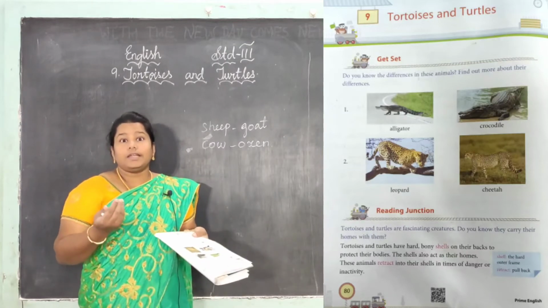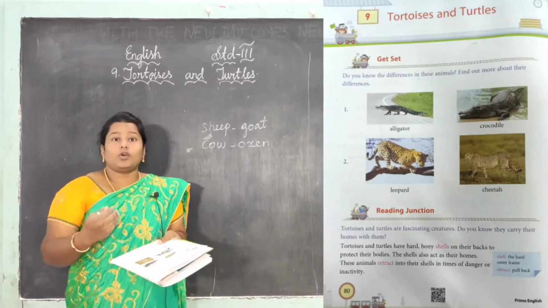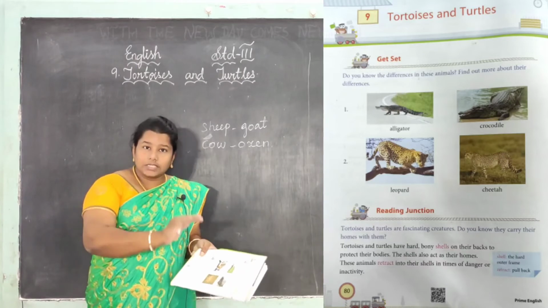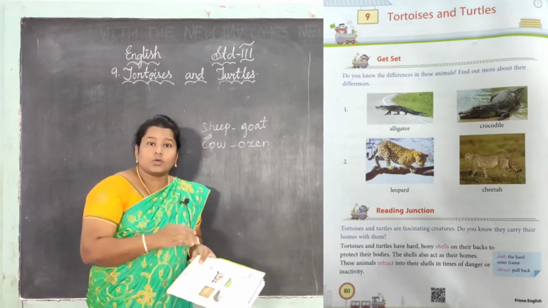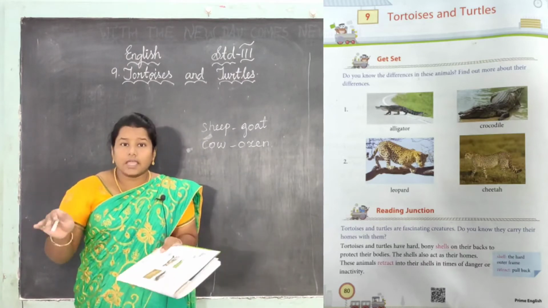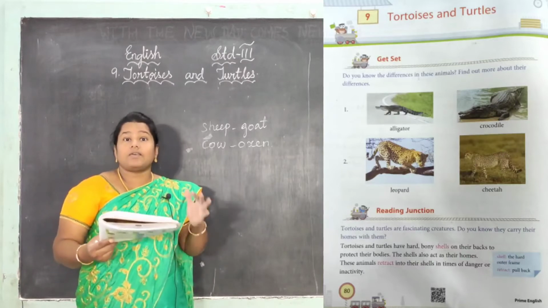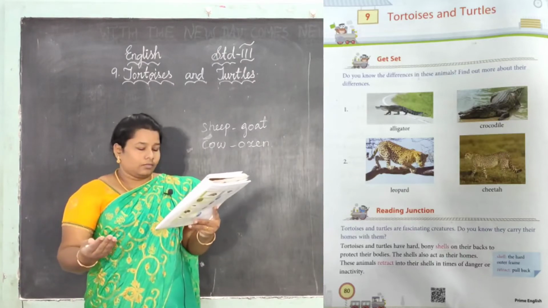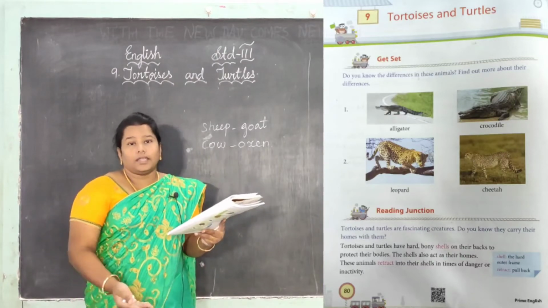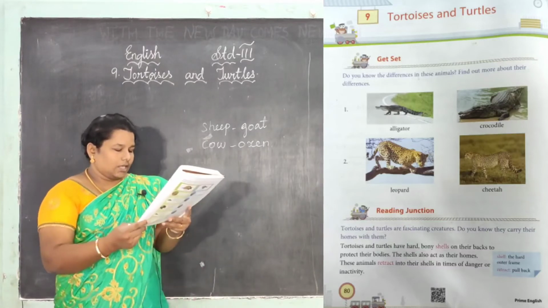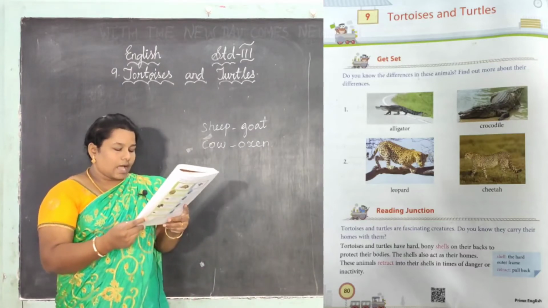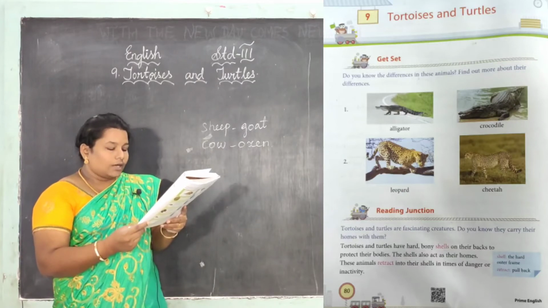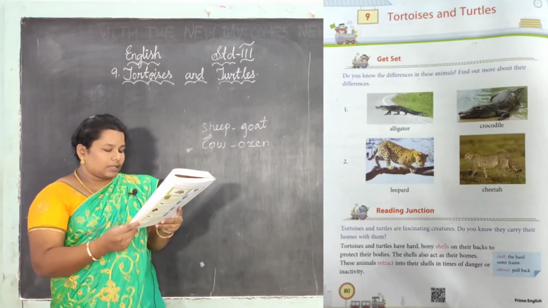If we have any danger, we will come inside the home and take rest after finishing our work, or after going to school we can stay at home, right? Because it is our protecting area. Tortoise and turtles have hard bony shells on their backs to protect their bodies.